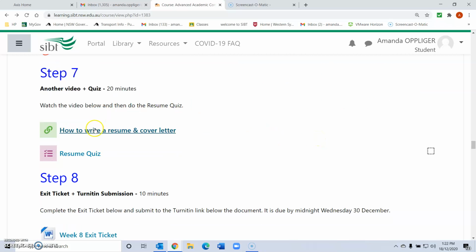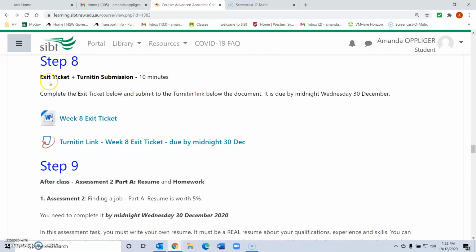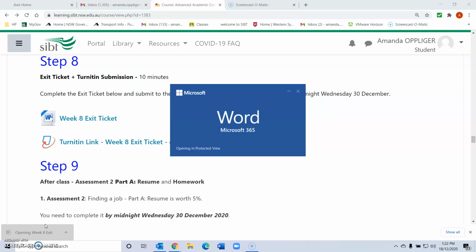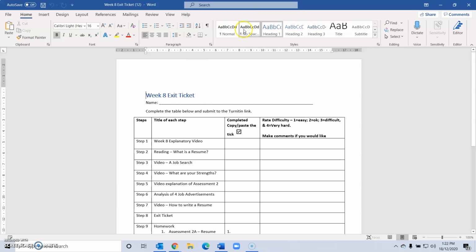At step 7, there is another video and a quiz, again about writing a resume. At step 8, this is your exit ticket. So let me step you through that. I'll open the exit ticket document.